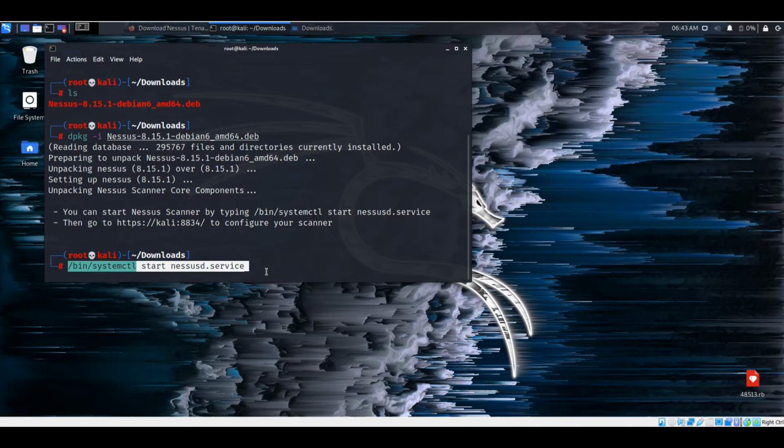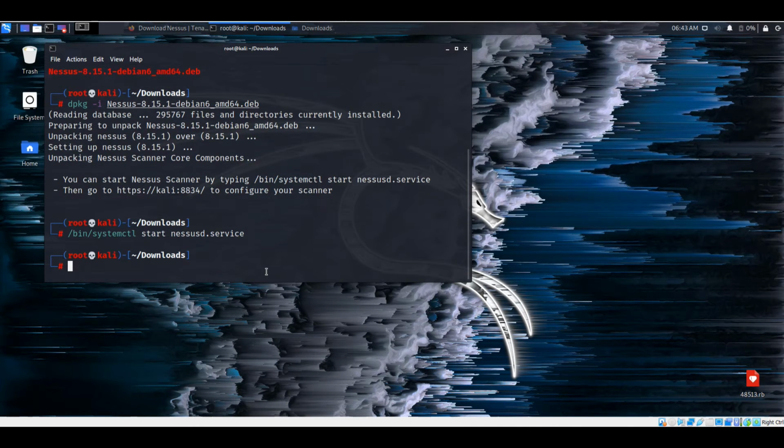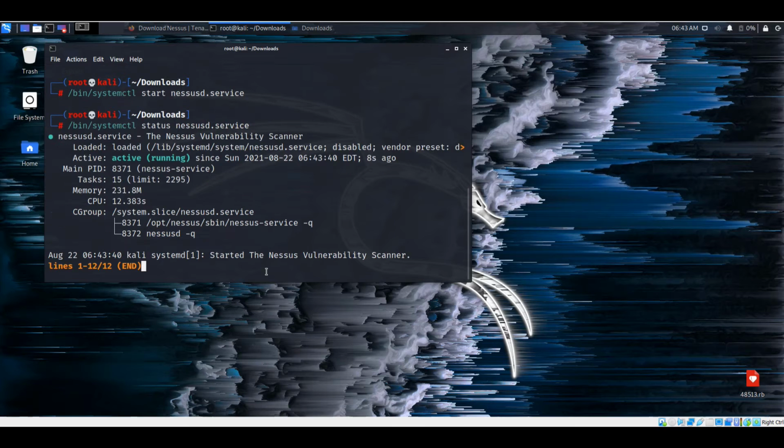This will start the Nessus service. To check the Nessus service, let's change the start to status. As we can see, the service is up and running.